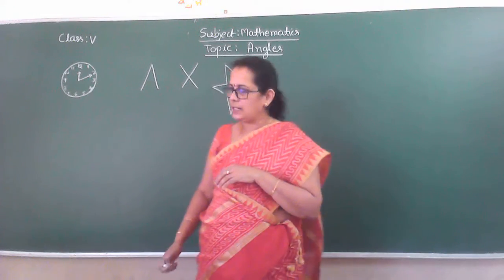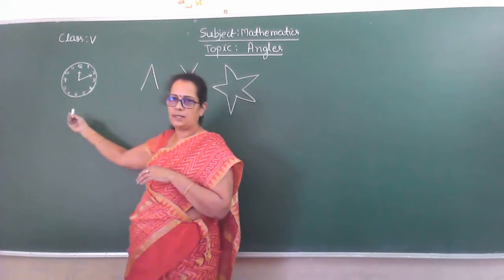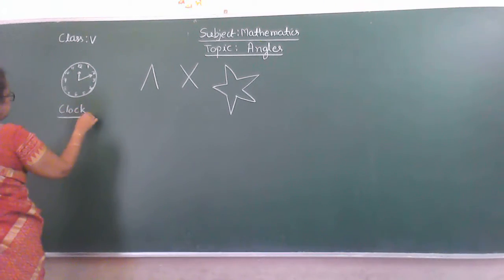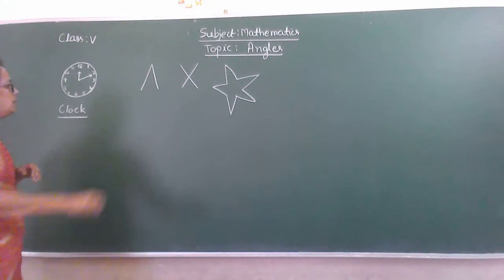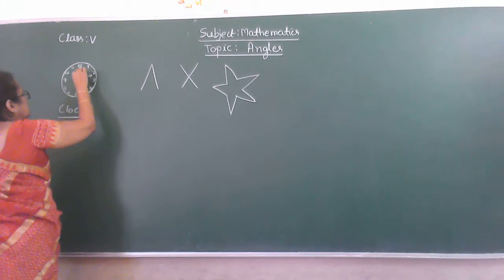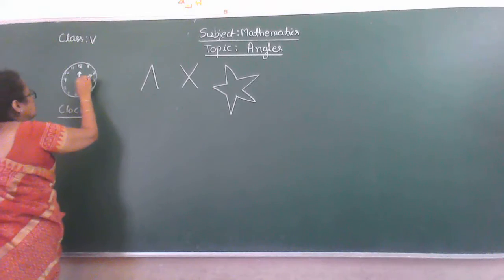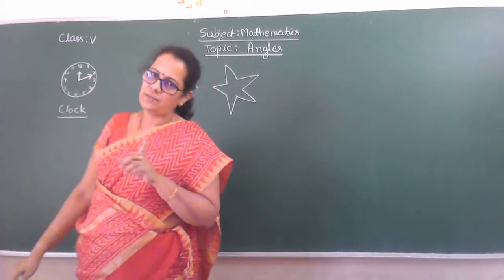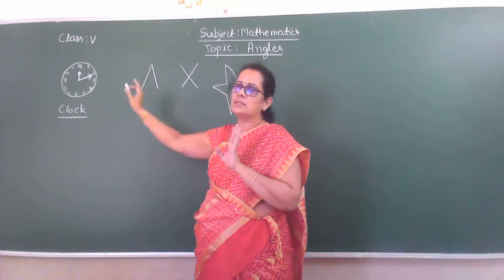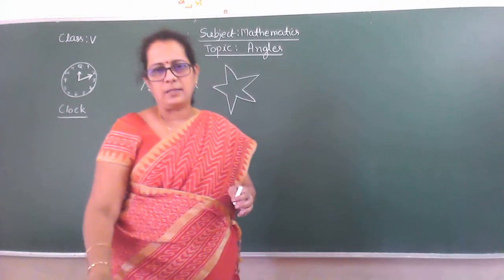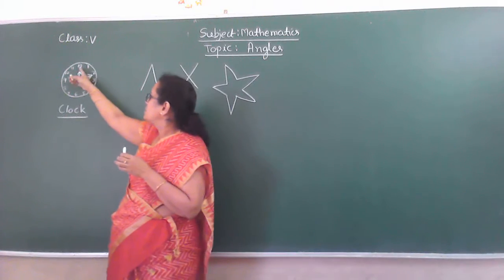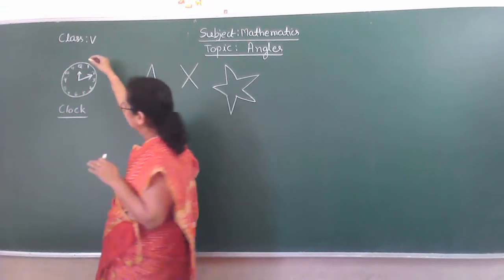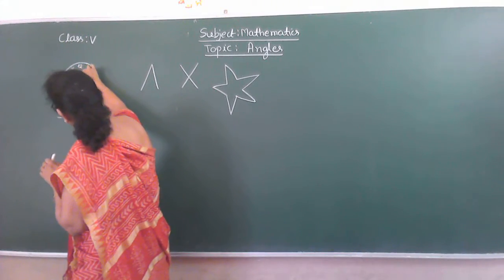Now here I have written one clock figure, isn't it? So this is a clock. There the two needles are here, one is small and another one is big. So what is the time now? It is 12:10. See here the angle made.